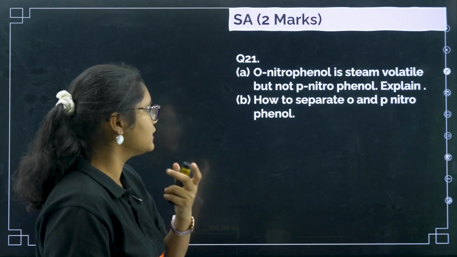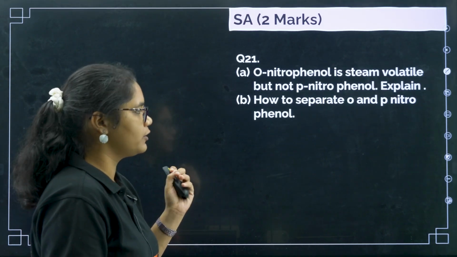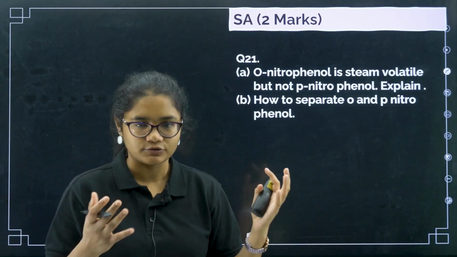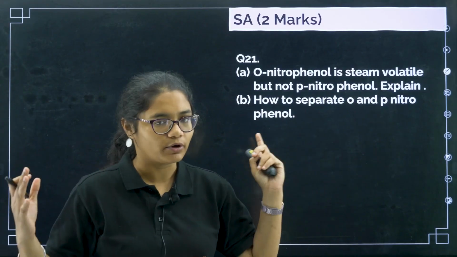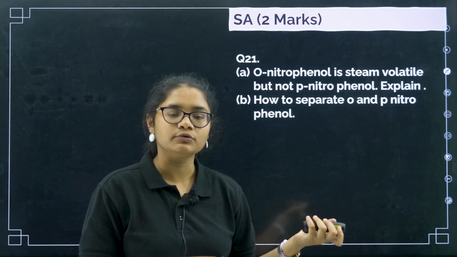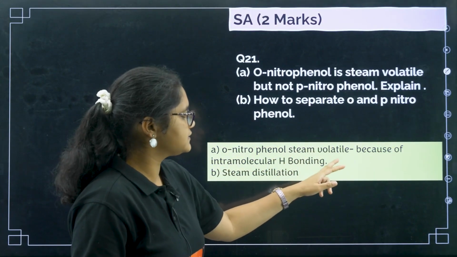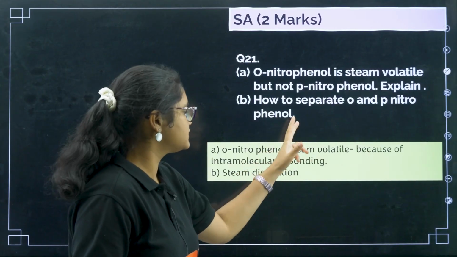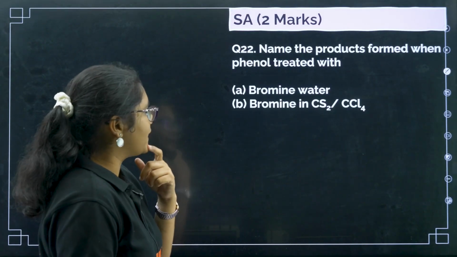Next, question number 21. Orthonitrophenol is steam volatile but not para-nitrophenol. Explain. Steam volatile means it can be easily vaporized. The reason is that orthonitrophenol has intramolecular hydrogen bonding. Now, how to separate ortho and para-nitrophenol? You can use steam distillation. So orthonitrophenol is steam volatile because of intramolecular hydrogen bonding, and they are separated by steam distillation.